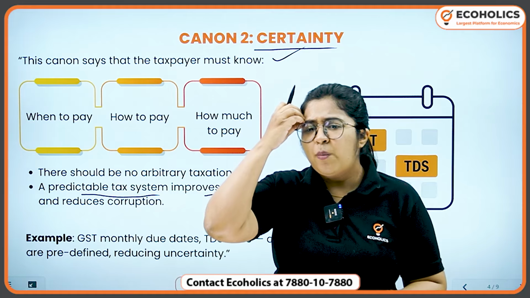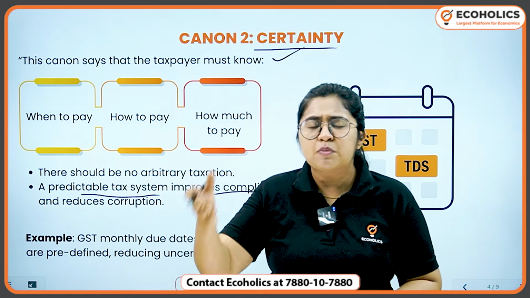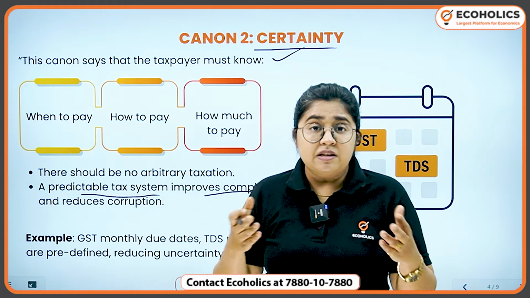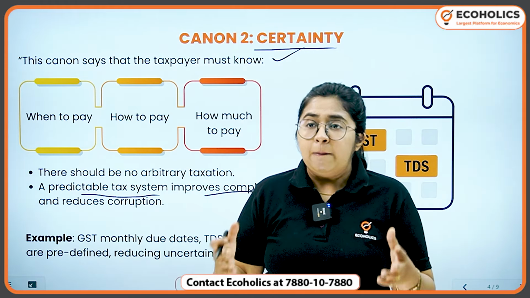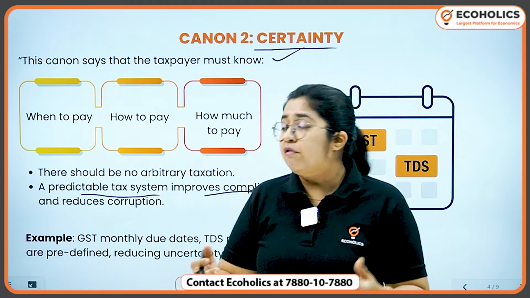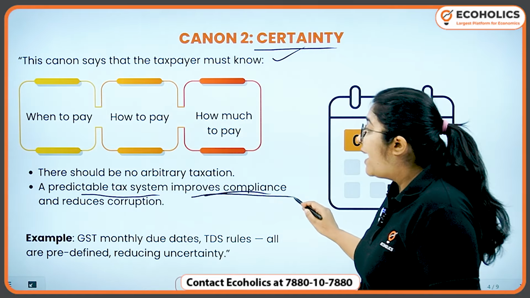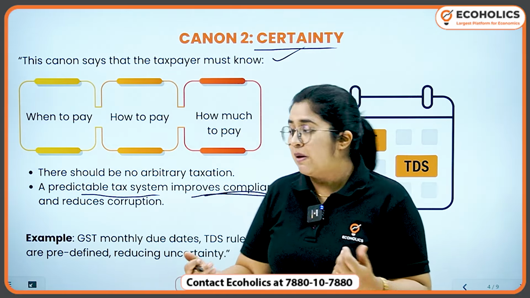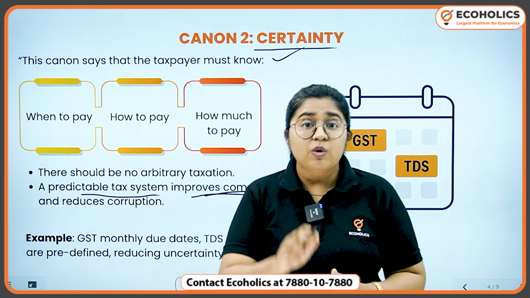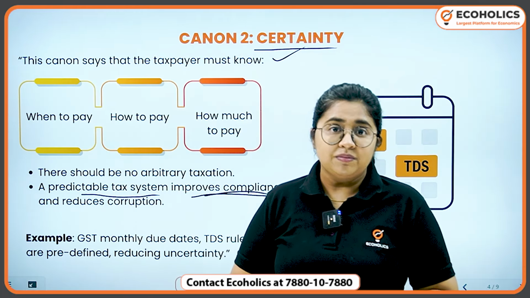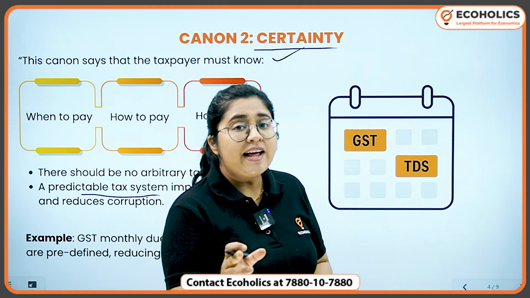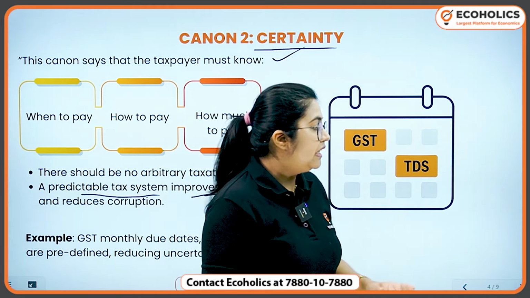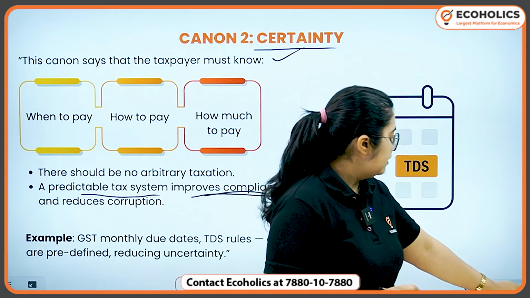They'll be like, oh my god, it's such a tedious process. But when there is certainty and clarity, people will be very compliant towards tax payment, and it will also reduce corruption. Which is why a good taxation system should be clear and certain.